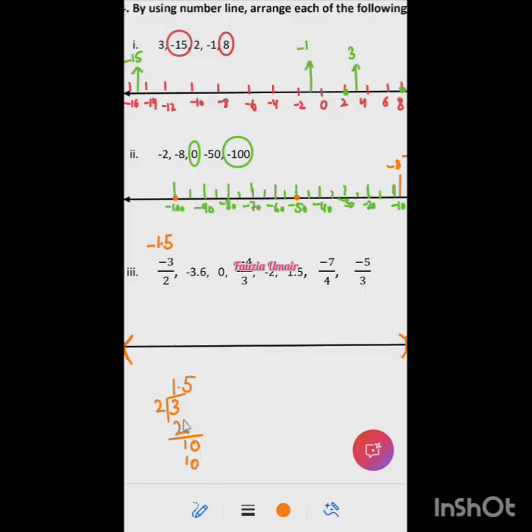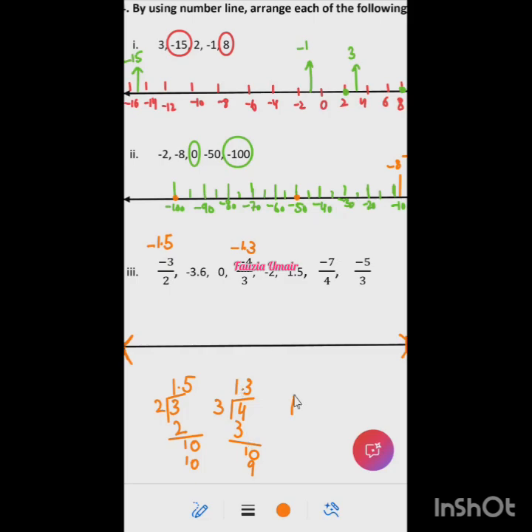Yes, ma'am. Okay. So then minus 4 by 3. What do you think minus 4 by 3 is? 3 ones are 3. Then 1 comes, so it will be 10 after putting a decimal. 3 threes are 9. So this is 1.3, right? And then this is minus 7 by 4.